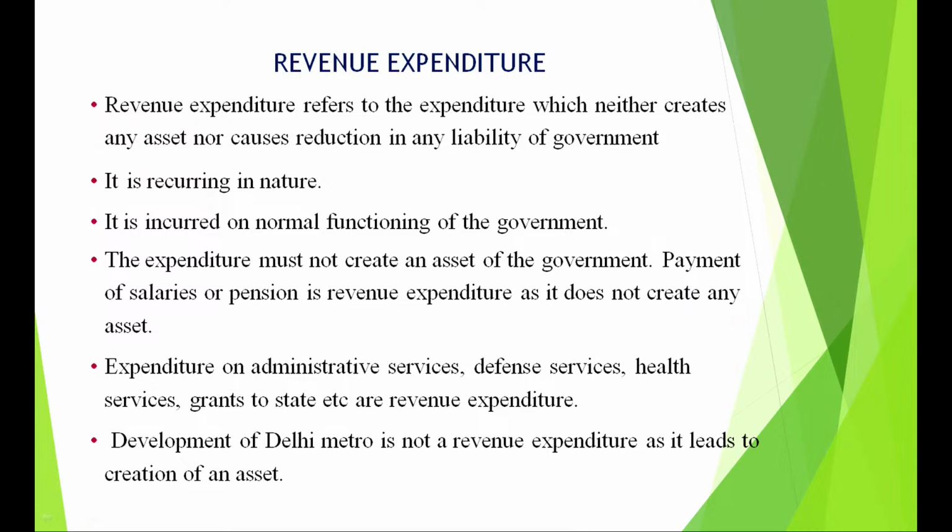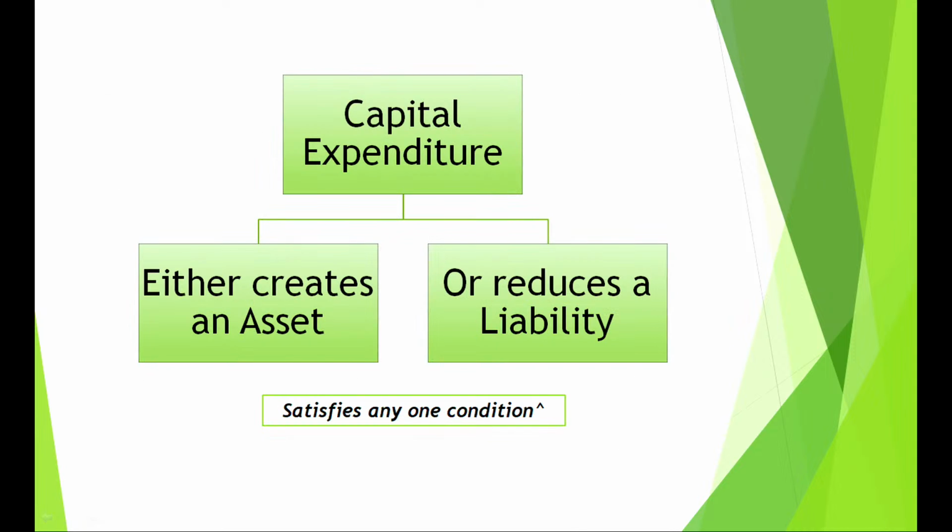Besides this, you can have expenditure on administrative services, defense services, health services, all as revenue expenditure. Now, Delhi Metro is not revenue expenditure. Why? Because it leads to creation of asset. Remember, revenue expenditure has to neither create an asset nor reduce a liability.